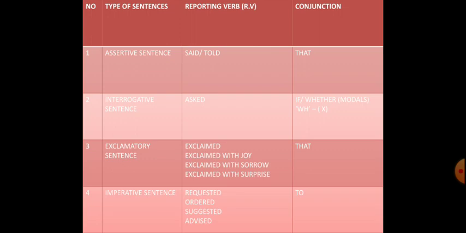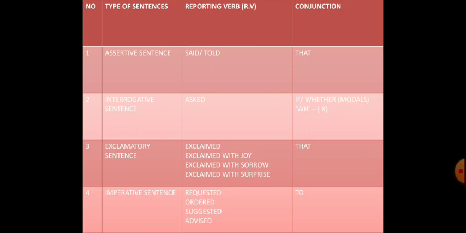The second type is interrogative sentence. Over here the reporting verb asked is supposed to be used along with the conjunction if or whether. If there are modal questions, for example, words like can, could, may, might, will, shall, all these are included or they are being called modals.